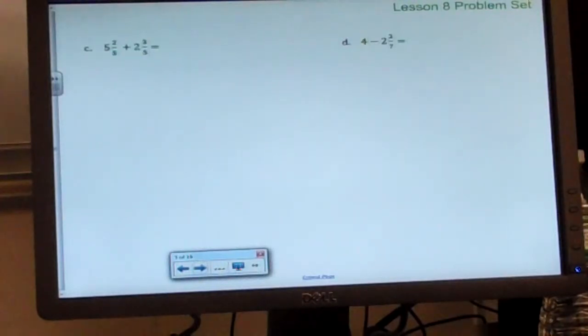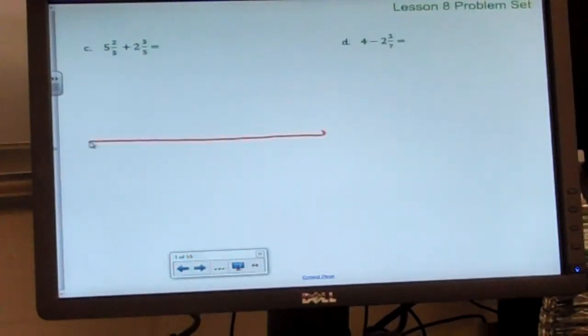It's plus 2 3/5. What do you think would be the easiest way to start this problem? What would you want to add first when looking at these numbers here? If you have 5 2/5 plus 2 3/5, what would you like to add first? Do you want to start with the fractions? What would make sense to you to make this easiest?